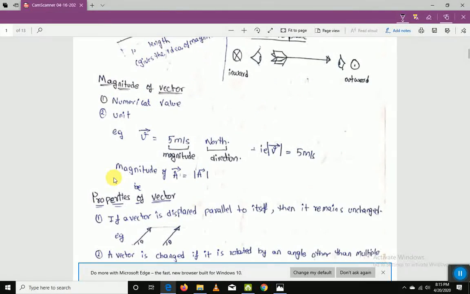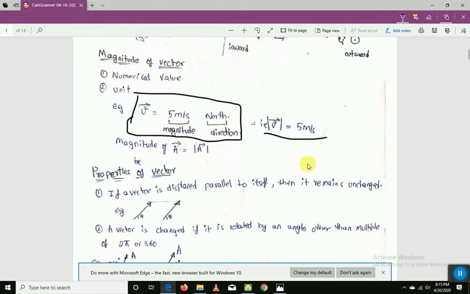When we say the magnitude of some vector, it is represented by the modulus of the vector. Example, here above, this total is vector A. If I ask what is the magnitude of the vector A, it is represented this way: modulus of vector A is equal to 5 meters per second. The 5 and the unit both are included in the magnitude. I hope you understood this. Okay, we'll go to the next one.